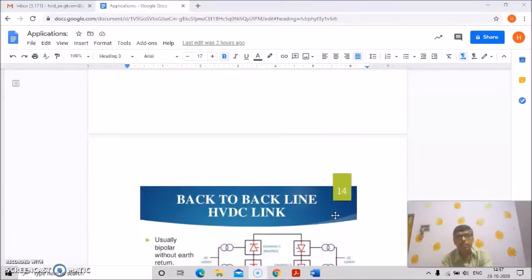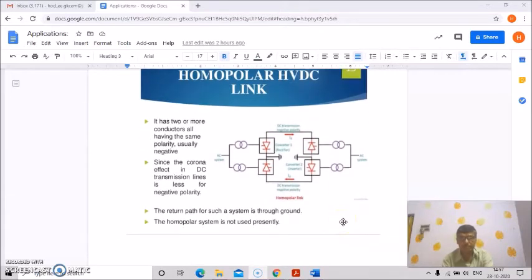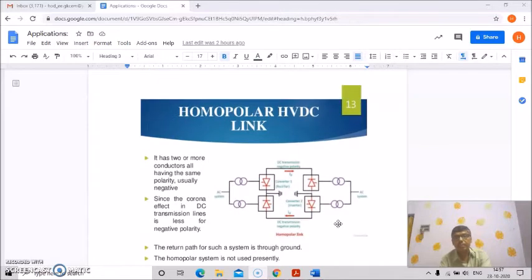Once again, the homopolar HVDC link has two or more conductors, all having the same polarity, and usually it is negative. Since the corona effect in DC transmission lines is less for negative polarity, the return path of such a system is through ground, and the homopolar system is not used presently.